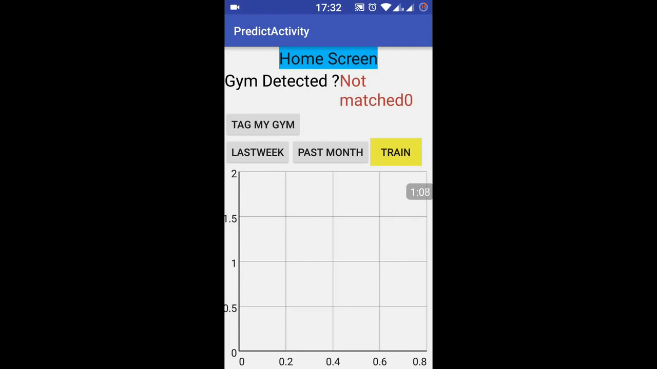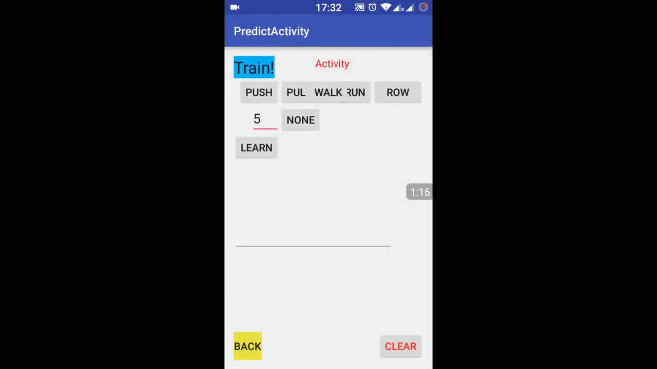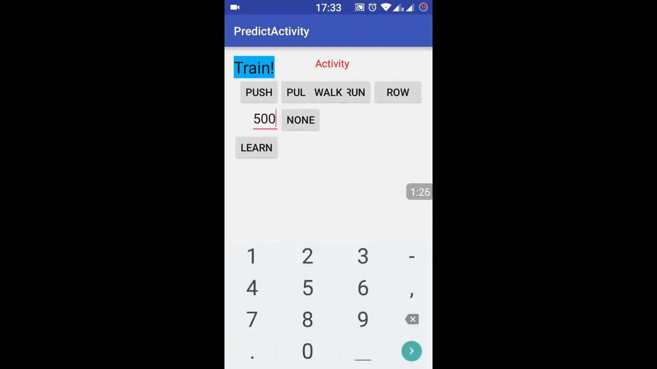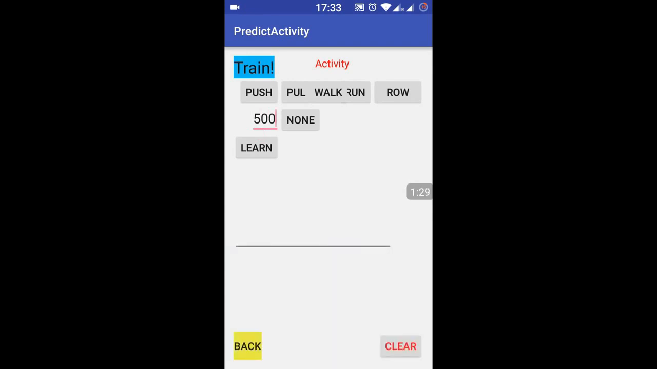So we use SVM to train our model to detect the exercise. There is a model that comes with the APK itself. The user can either use it or train his own model with all the activities. The user just has to enter the number of activities that he wants to record, and he can then train, and it will give an accuracy. The user can anytime clear this data and create his own model.